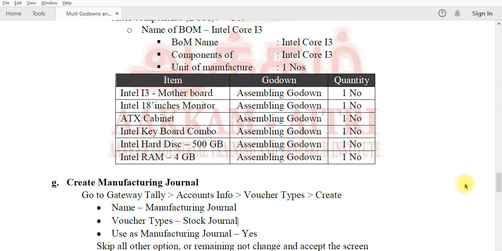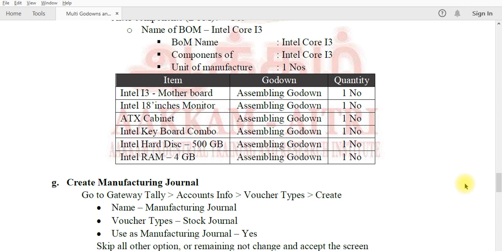Yes, only 3 points we noted. First one is name. The name is given for our identification purpose. It is a terminology for this voucher title, and manufacturing journal is the right terminology. So we give the same, manufacturing journal.